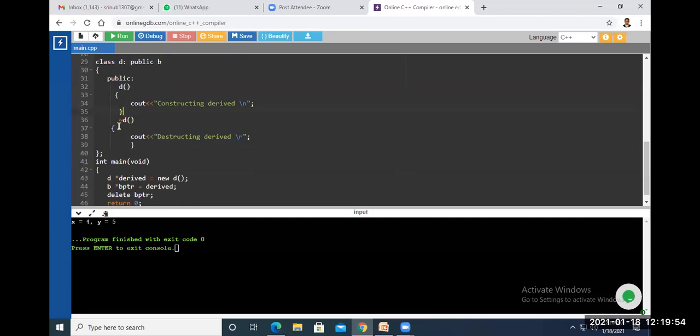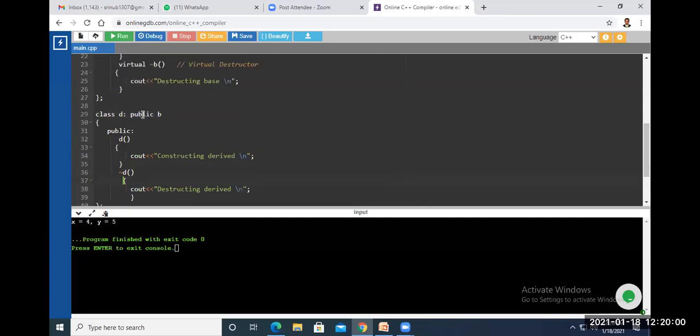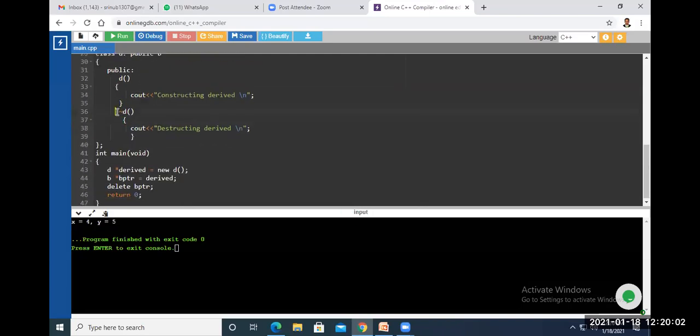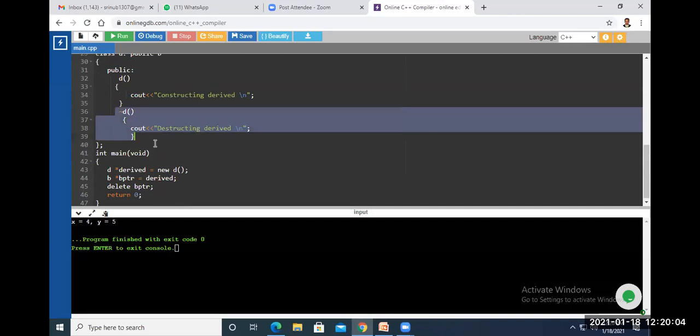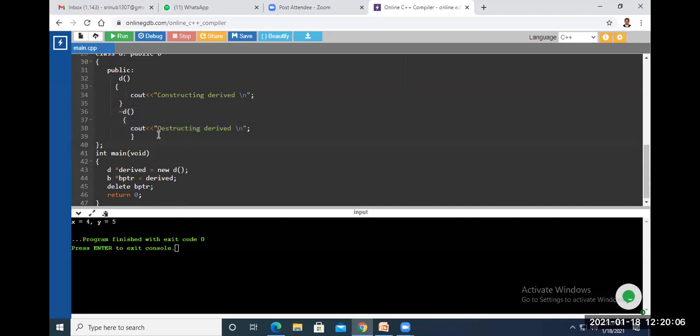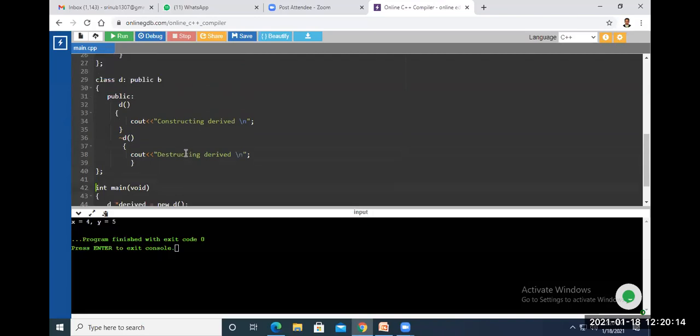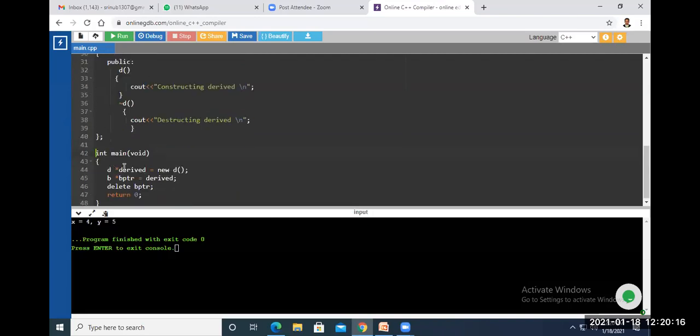It also has its own destructor D, not the base class destructor, only its own class destructor. It simply displays the message destructing derived object. Now the derived class is closed.